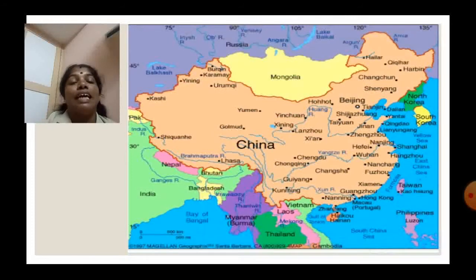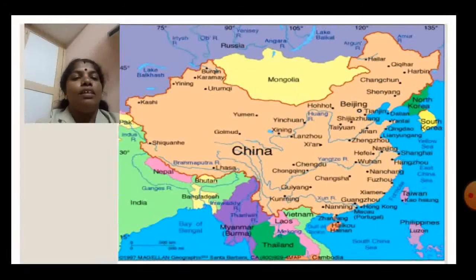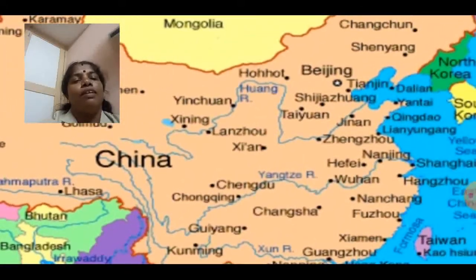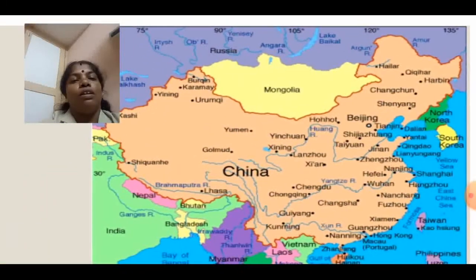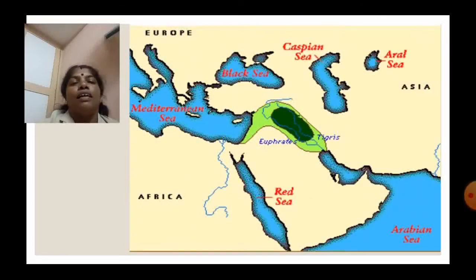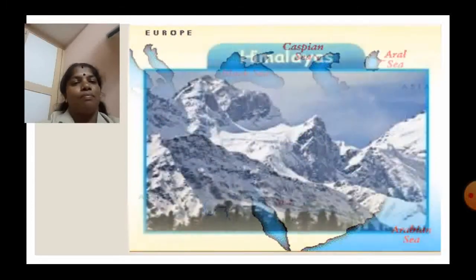Next, the Chinese civilization. The Chinese civilization flourished near the river Hang, which is given here. This is otherwise called the Yellow River. The next is the Mesopotamian civilization, which flourished near the two rivers, Euphrates and Tigris. So these are the great civilizations which started in Asia.